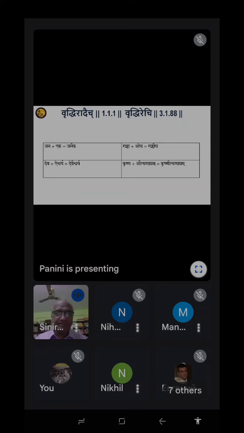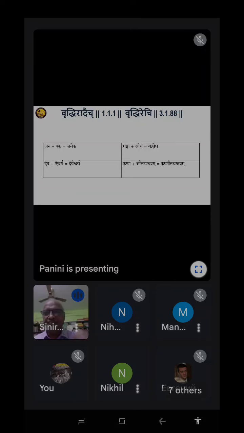And for this, when you come to samasa, these are only examples I am giving of sandhi. Sandhi is compulsory in samasa, because to understand the word meaning of a samasa, we need to split it into sentence form. That's why you call it Vigraha Vakya. We will be coming to that. So this is Vriddhiradaich. And when it is applied, Vriddhiradaich.